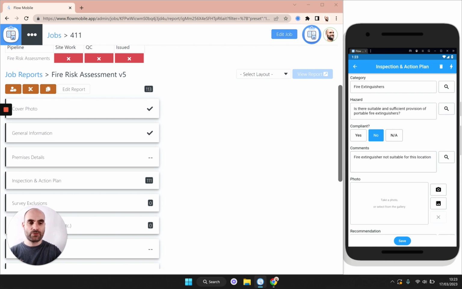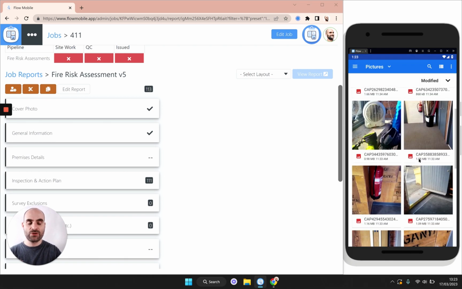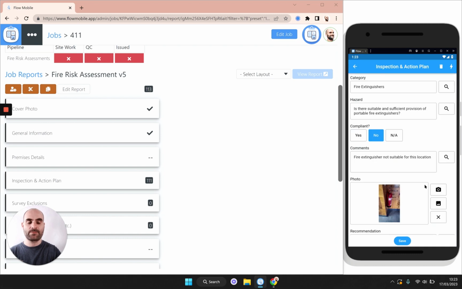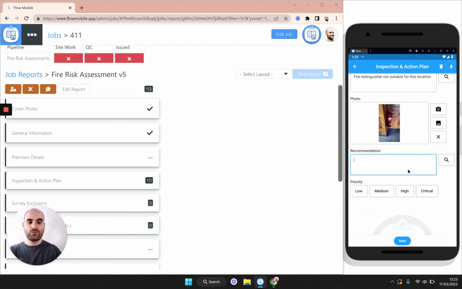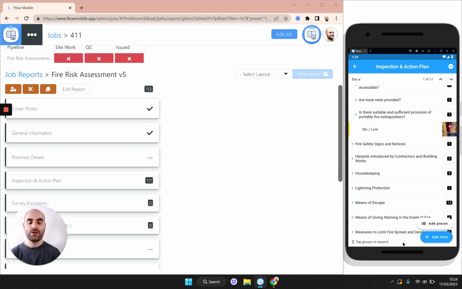And I'm going to pop in a photograph of the fire extinguisher that we've observed, which is this one here. The recommendation will be to replace with suitable fire extinguisher. And let's say the priority is low for this one. So you can see that you can easily work your way through these risks either as you find them or in the order that they're given.